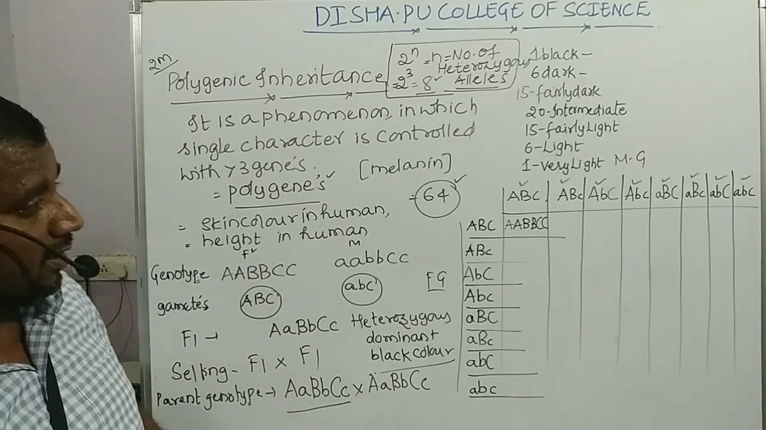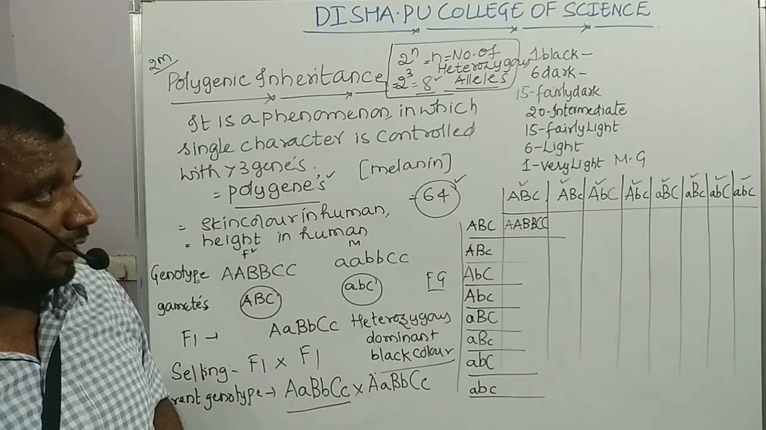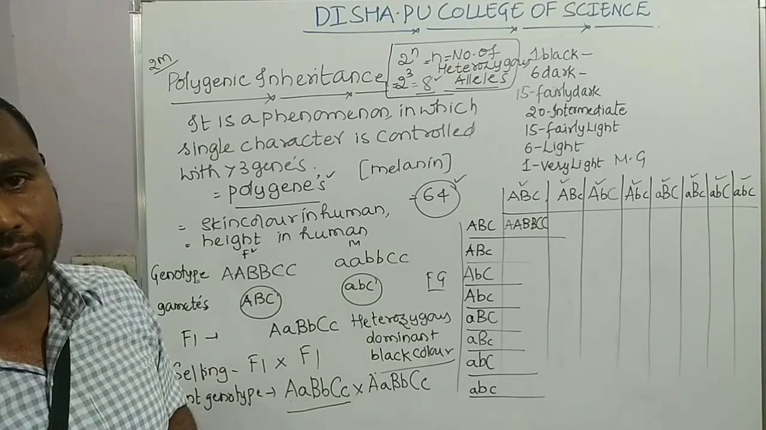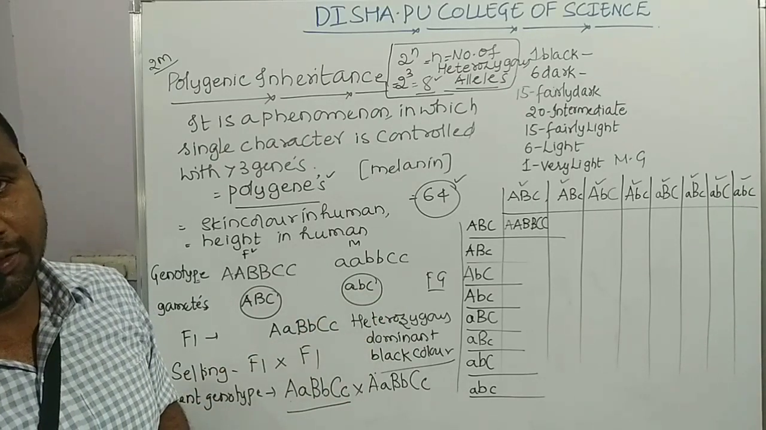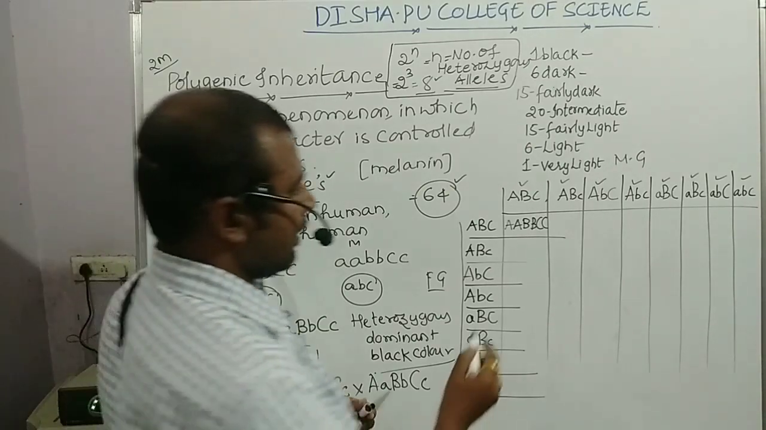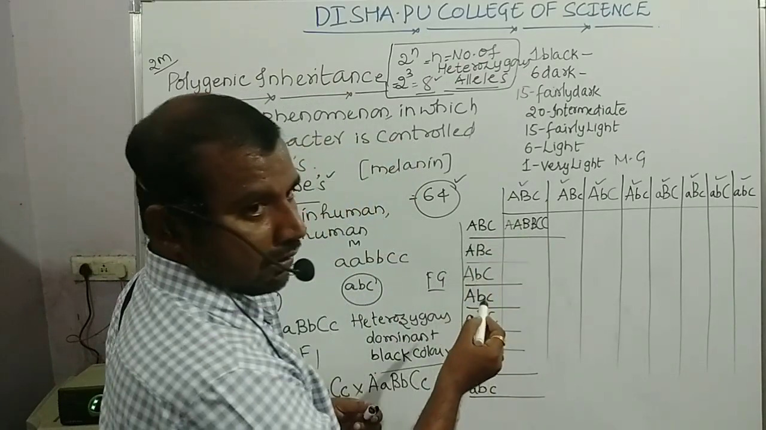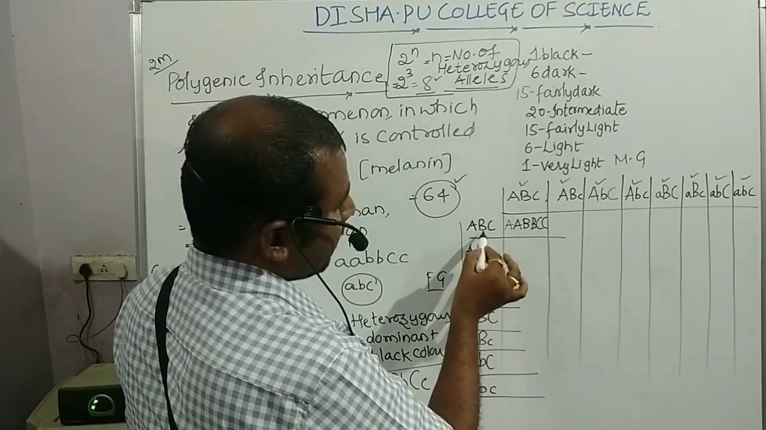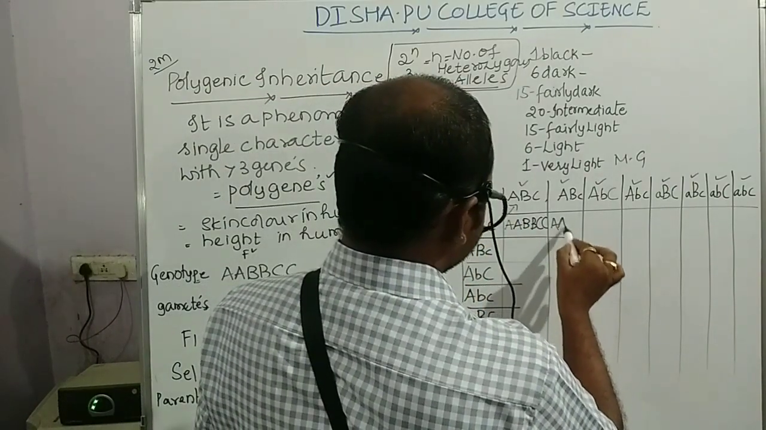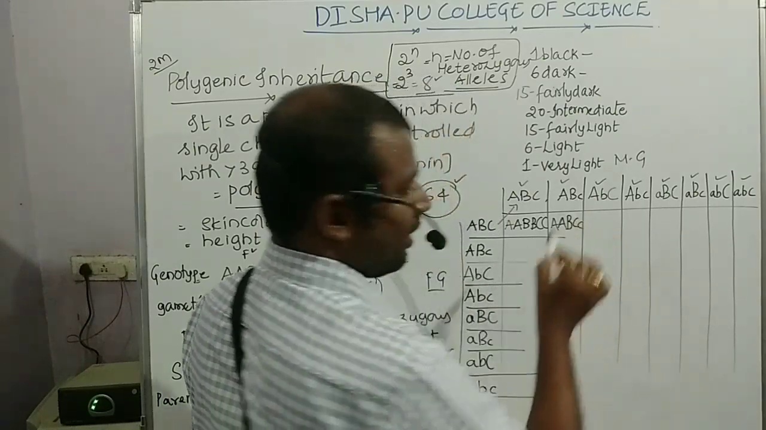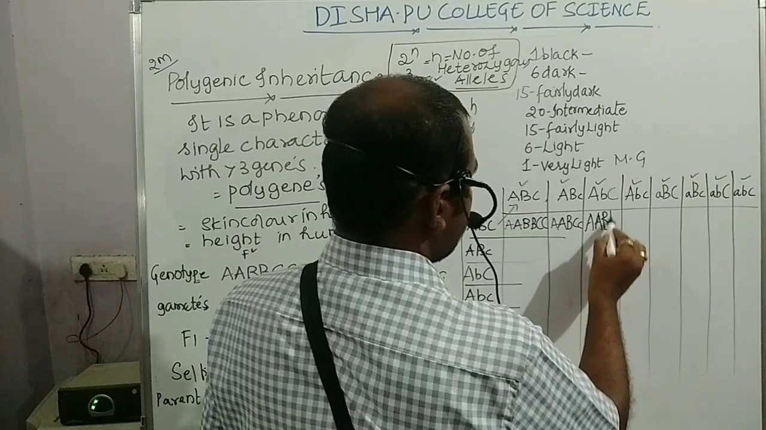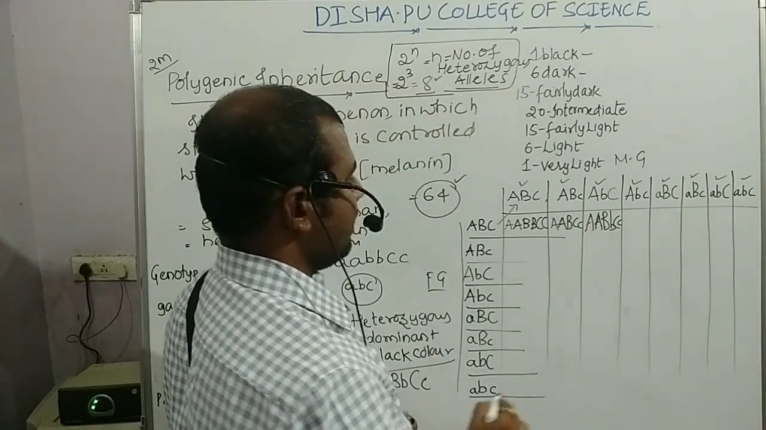Okay, 64 possible genotypes will occur. Now let me go through those 64 possible genotypes raised in the F2 generation. Clear, students? You can make the crossing like this: capital A, capital B, capital C with this one. Next, capital A, capital A, capital B, capital C, like this. And capital A, capital A, capital B, small b, capital C, small c, like this.